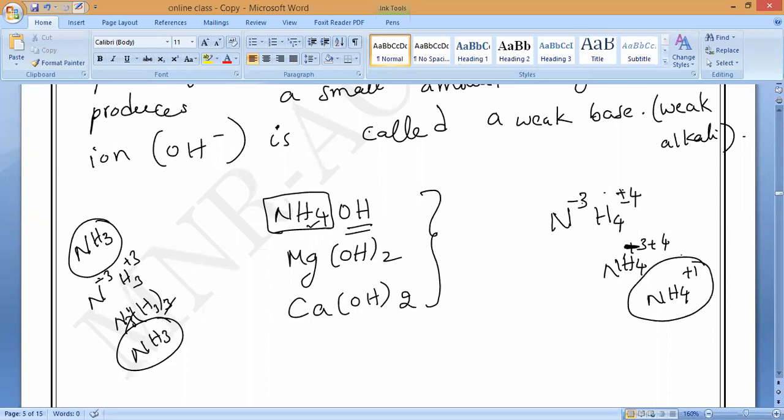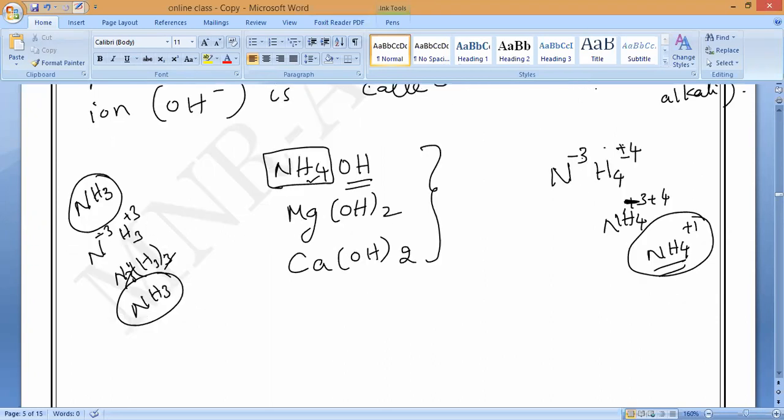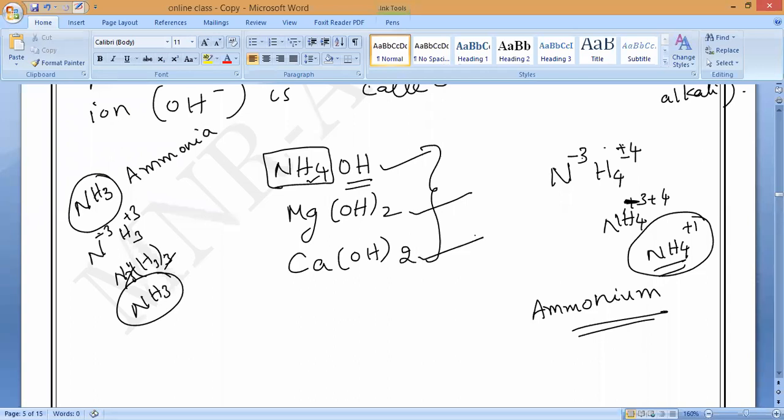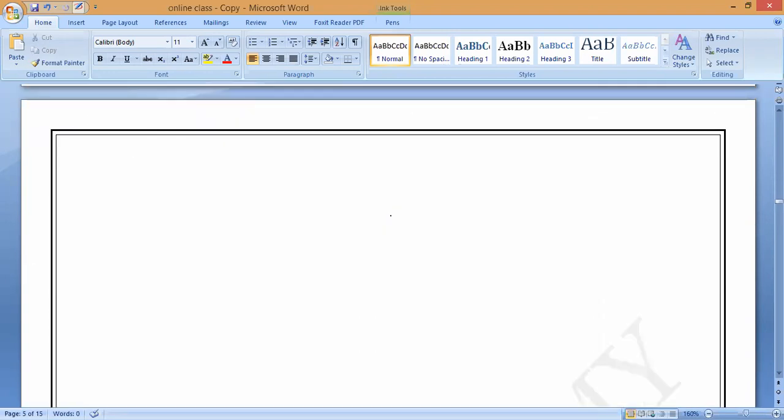That is why it is a special case. The only non-metallic positive polyatomic ion is ammonium. Please remember that. This is called ammonium, NH4, with 'ium'. Please note it down. This is called ammonia, with 'ia'. Difference between them. Okay, Jesse? Ammonium hydroxide, magnesium hydroxide, calcium hydroxide. Any doubt, anybody? Do you understand?